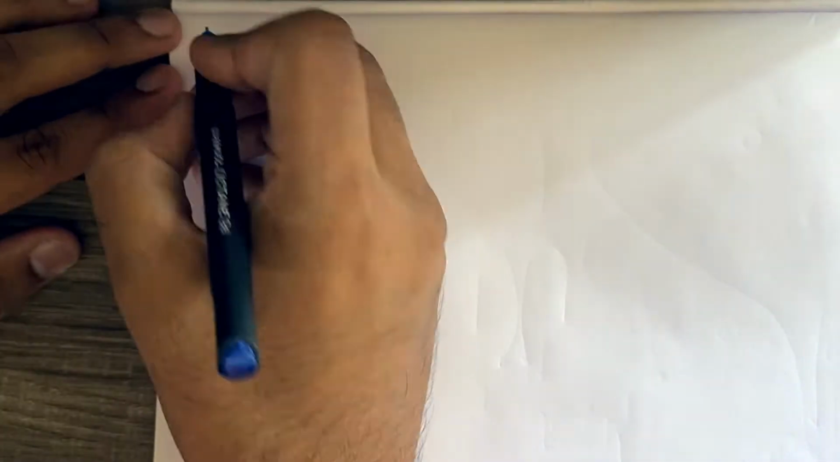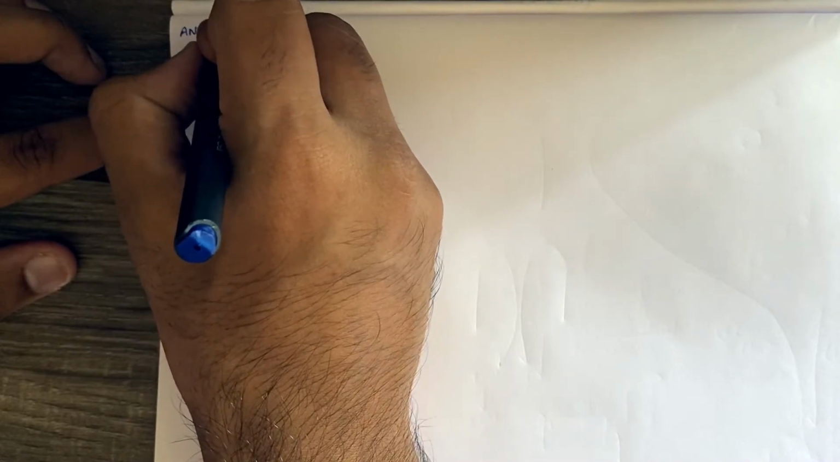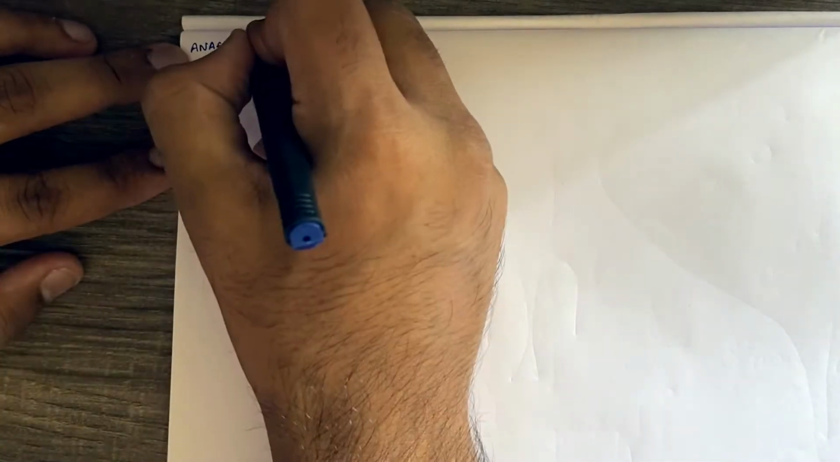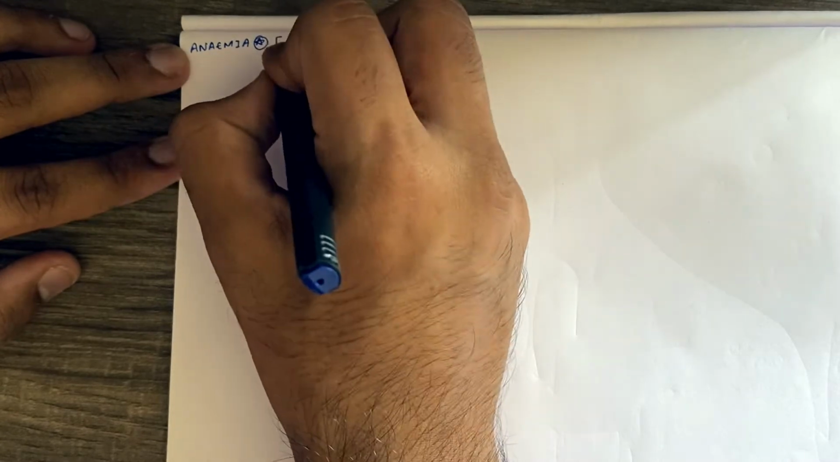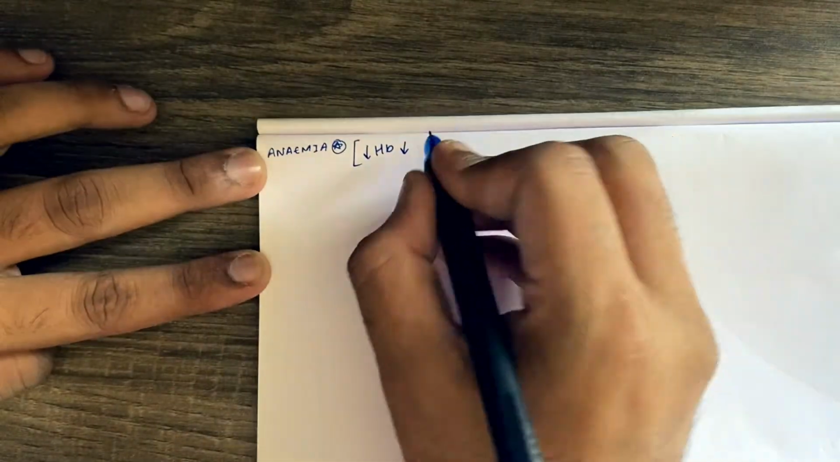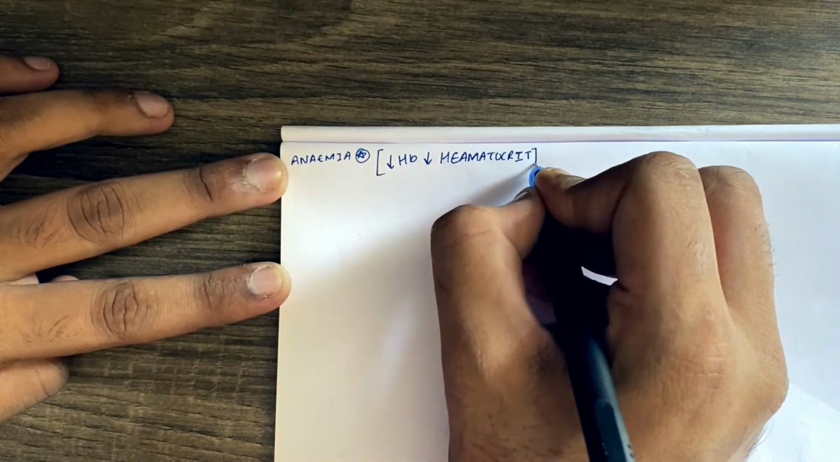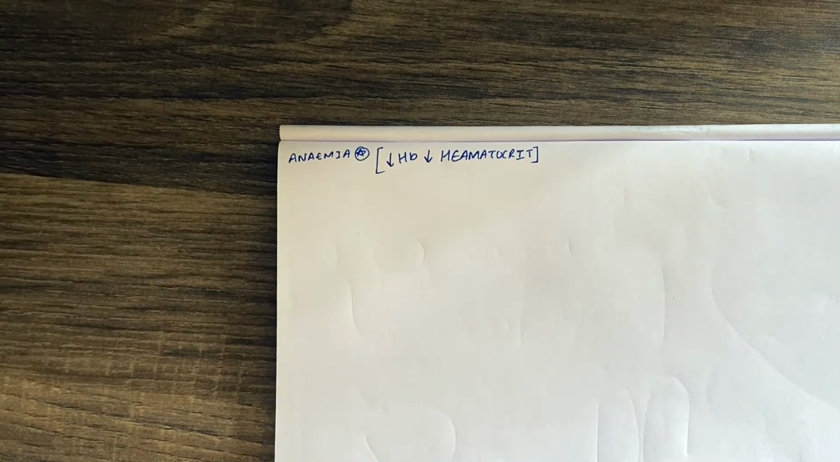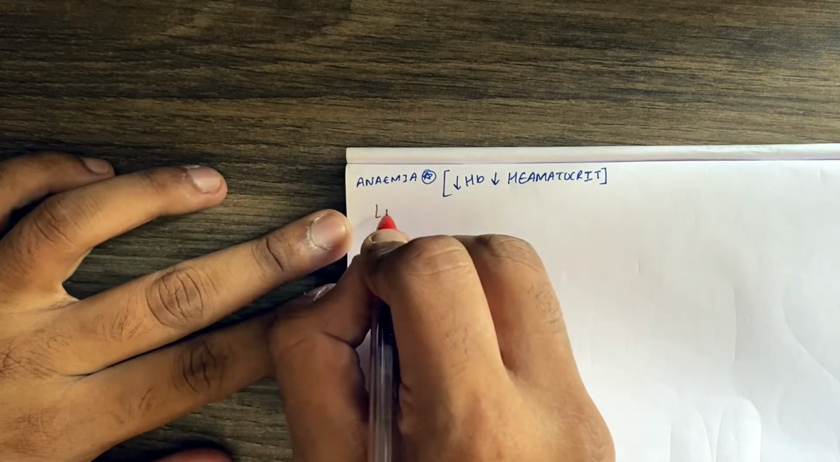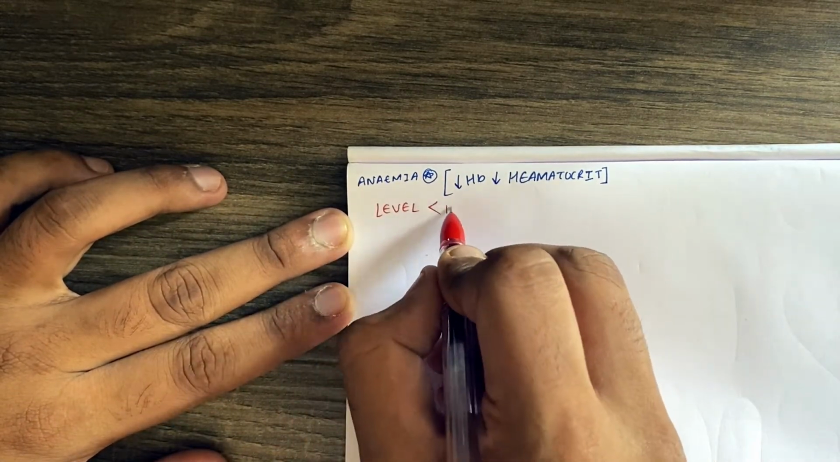So, anemia. Why does anemia happen? The amount of iron present in our body decreases, and iron is what holds hemoglobin in the body. So there is a decrease in the amount of hemoglobin and a decrease in hematocrit. Maybe you might think, what is hematocrit?